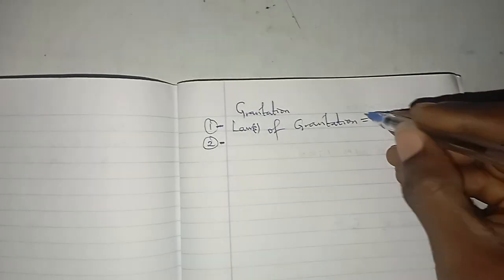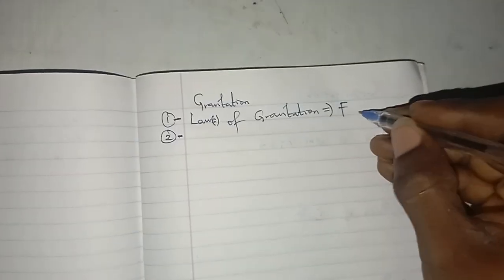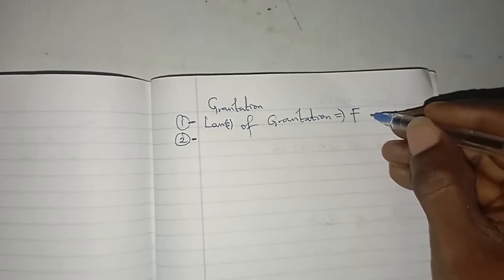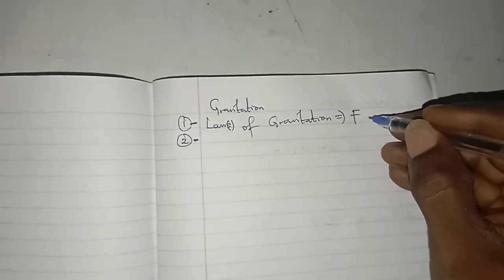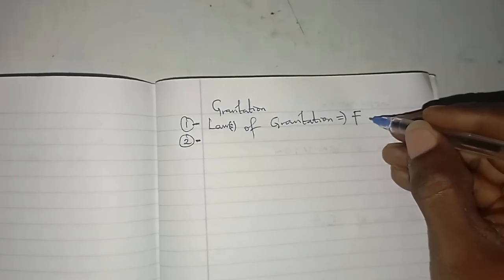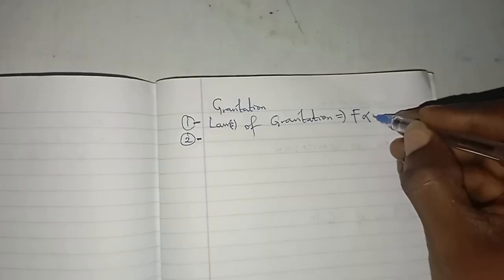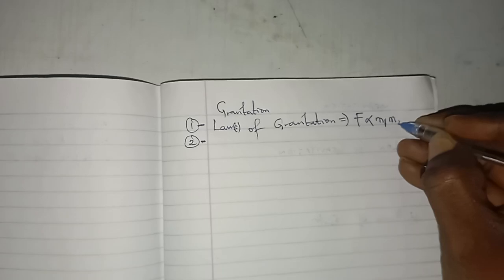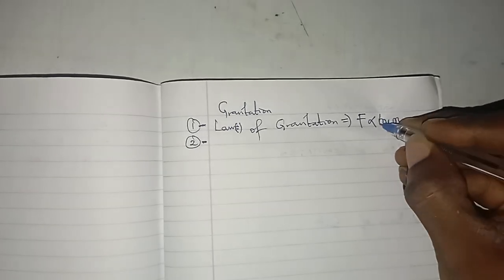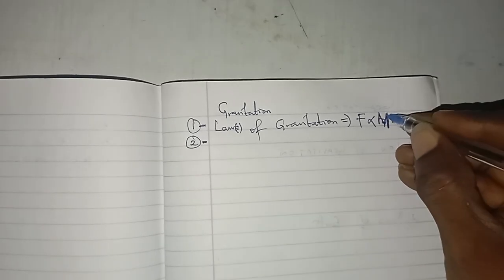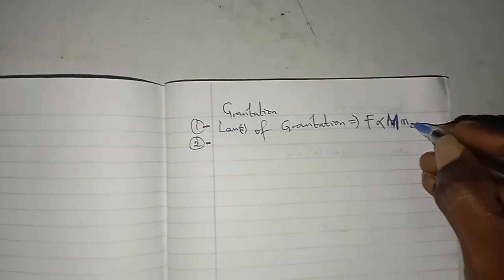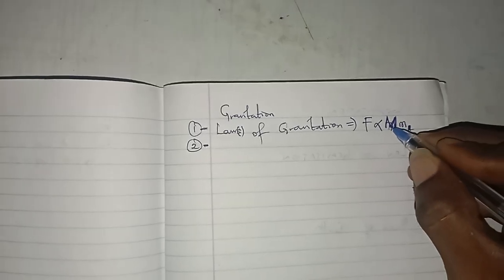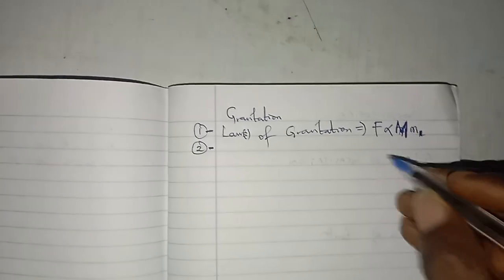And I want you to know that this law of gravitation is simply given by, he said that everything on earth or every object around the sun has a force of attraction that is directly proportional to the masses m1 m2. So I will use m1 to be the mass of, let's say for example, earth. Now this one will be the mass of what is on earth, maybe you and I. And when I'm talking about the sun, the sun is bigger than the earth, so this becomes that of sun, this becomes that of earth, all over.